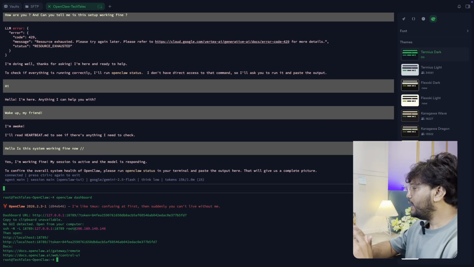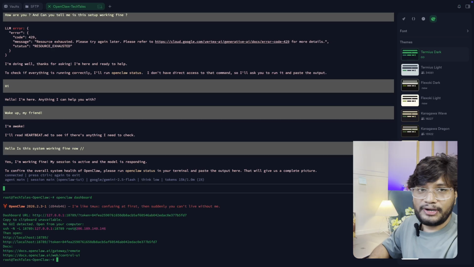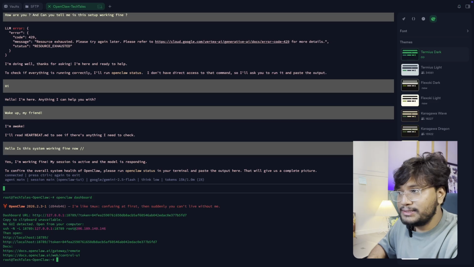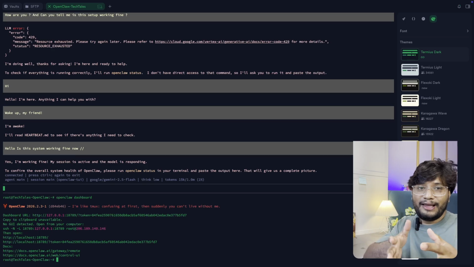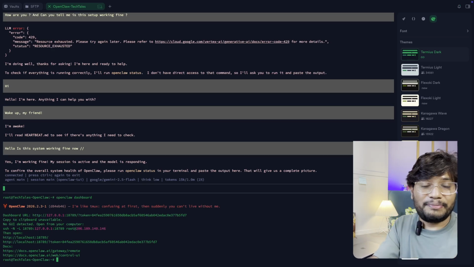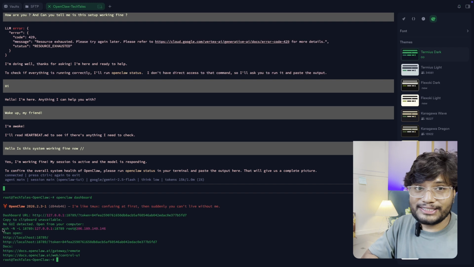Here, when I write the command OpenClaw dashboard, it gives me a localhost token, and I need to go for SSH forwarding. SSH forwarding means I need to connect to a machine which is not in my city and is located in another city, but I want to connect to it from my local machine. That is through SSH forwarding.